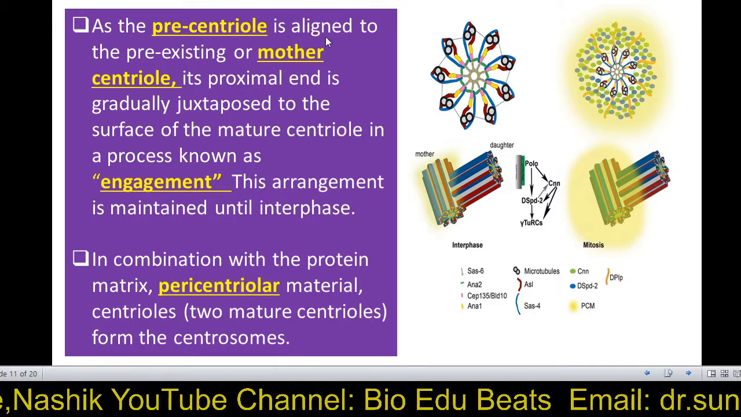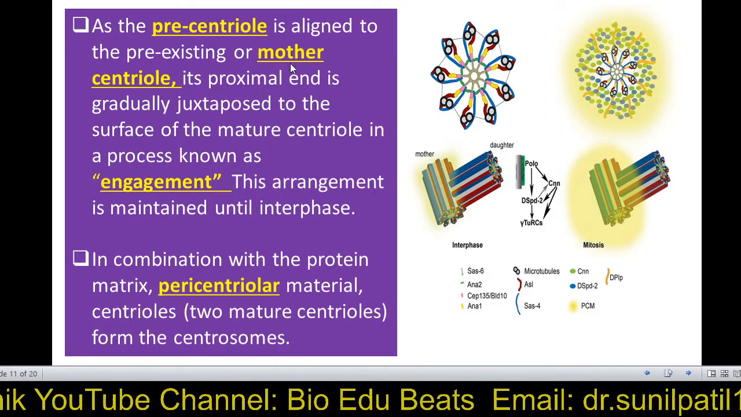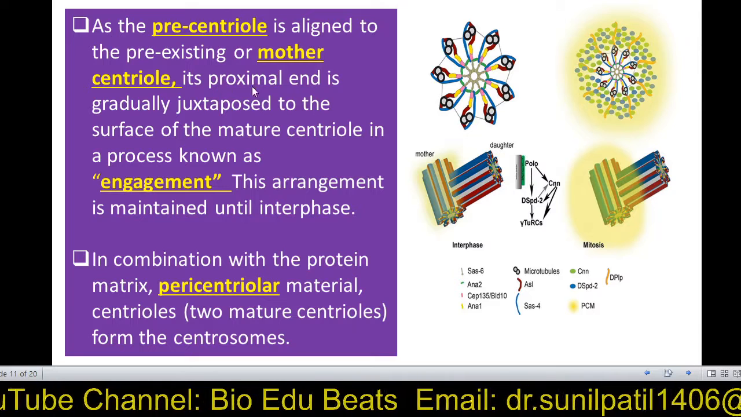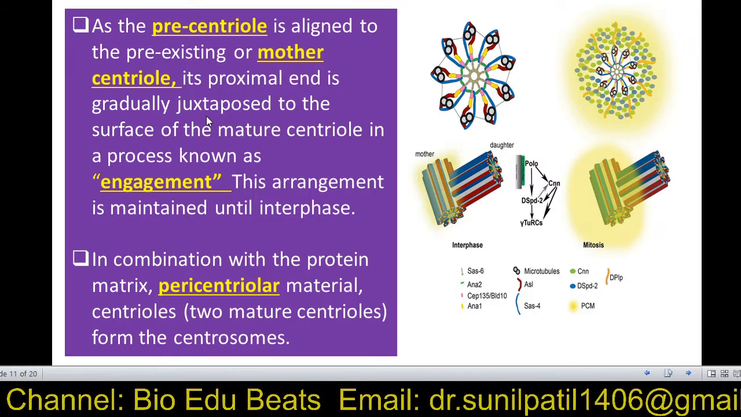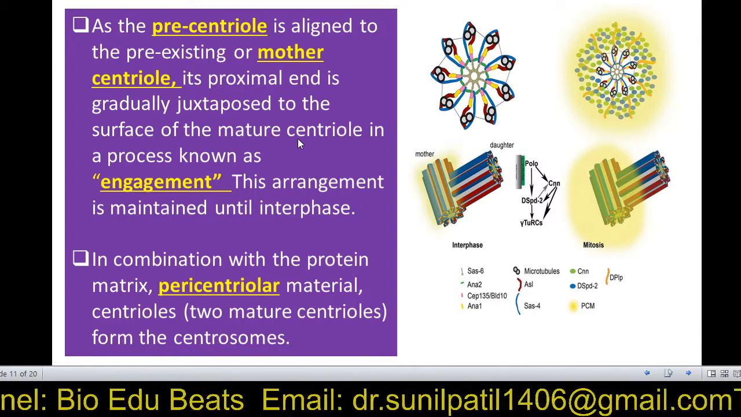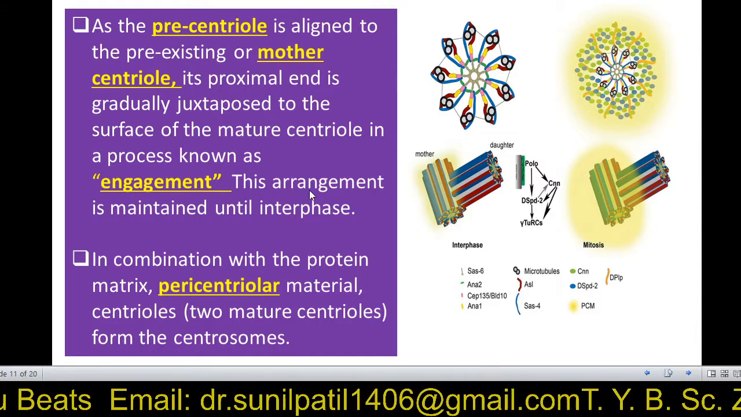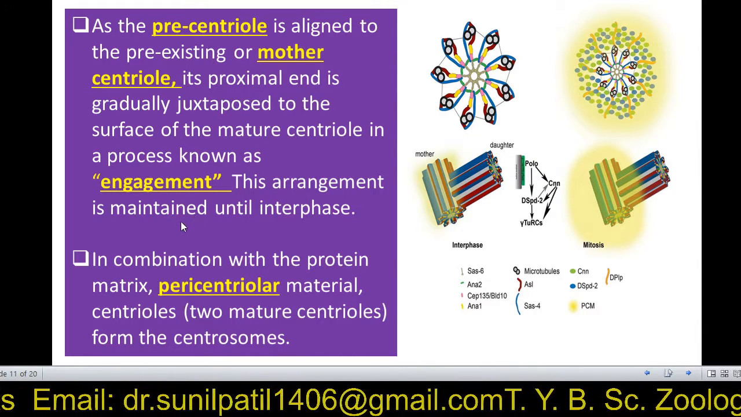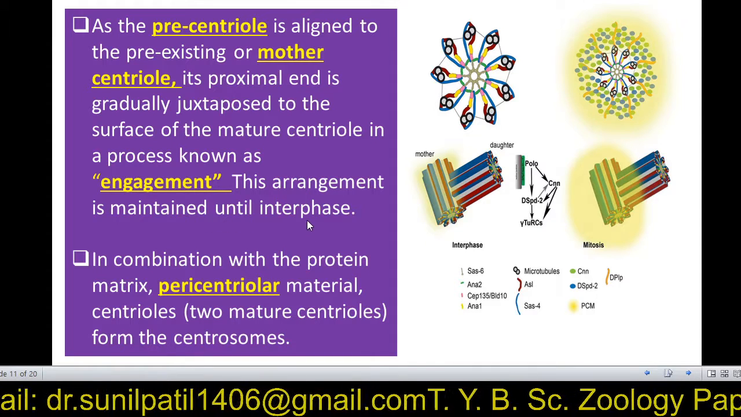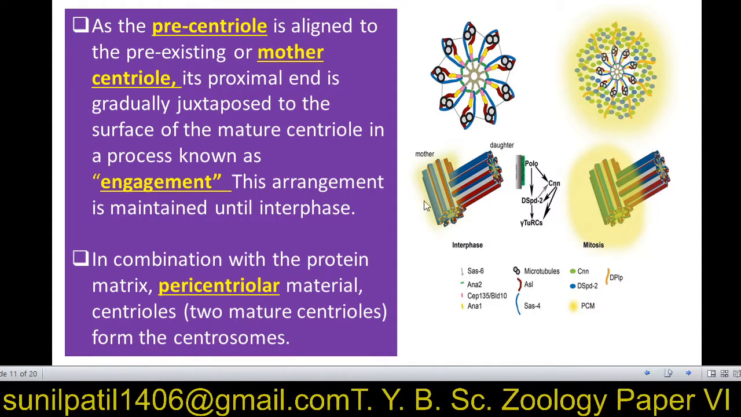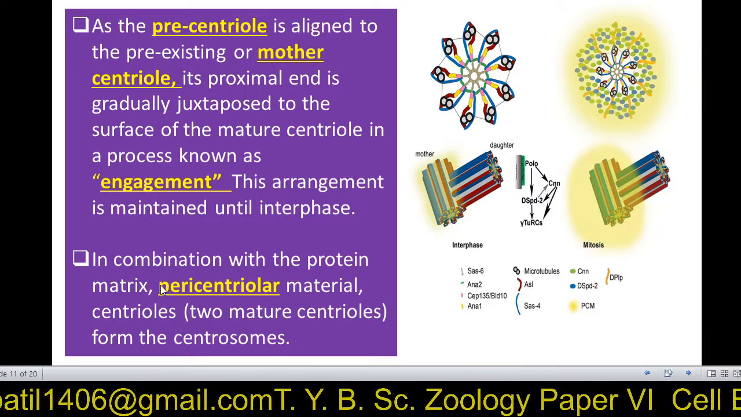As the pre-centriole is aligned to the pre-existing or mother centriole, its proximal end is gradually juxtaposed to the surface of the mature centriole in a process known as engagement. The arrangement of this is maintained until interphase. You can see this arrangement maintained until the interphase.